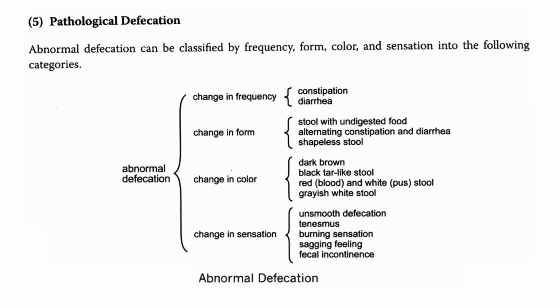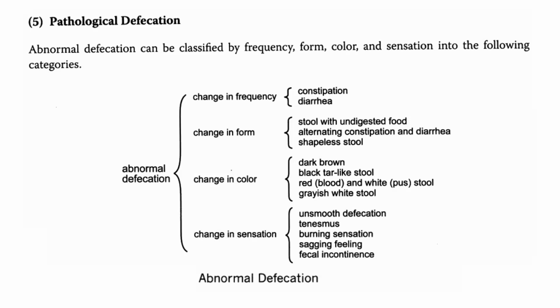So here is another diagram on the pathological aspect of defecation. So abnormal defecation can be classified by frequency, form, color, and sensation into the following categories. In abnormal defecation, there can be change in frequency. Here we have constipation and diarrhea. The change in form, stool could be with undigested food, alternating constipation and diarrhea, and a shapeless stool.